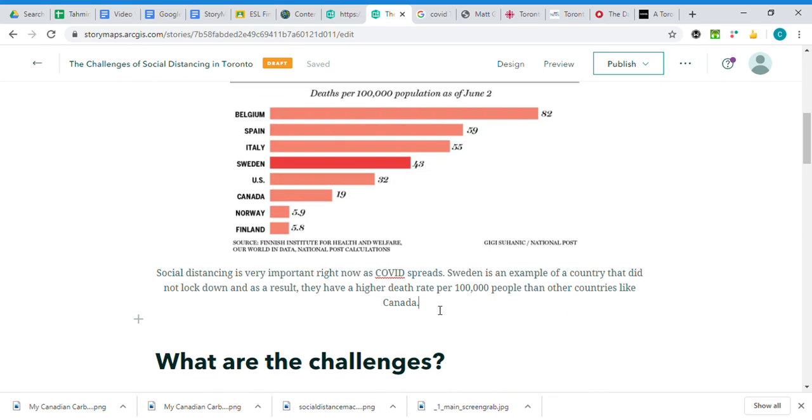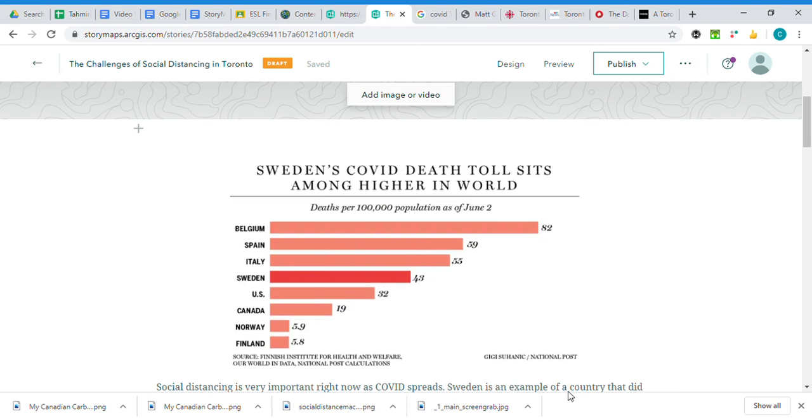Again, the last thing you would do, make sure that you have the link copied, you're going to put photo or source. You can say photo or source, whatever, and then you're going to paste in the link, and that shows me that you've given credit to where this information came from.